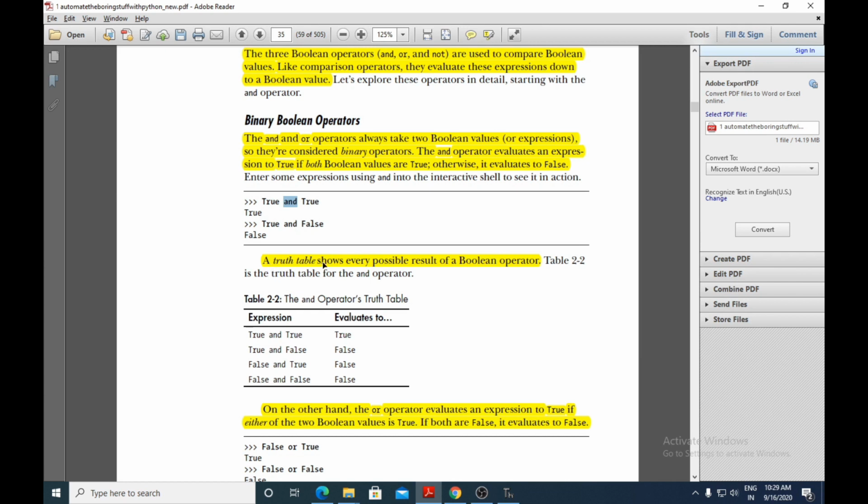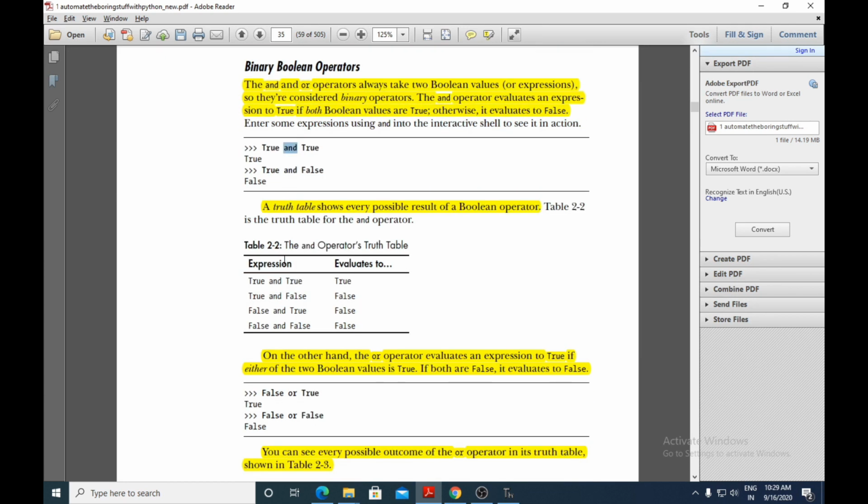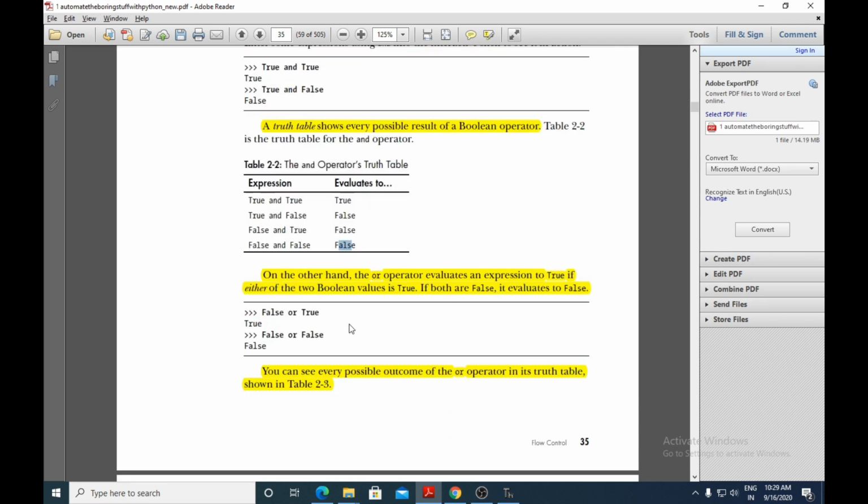A truth table shows every possible result of a Boolean operator. So the AND operator's truth table is there. True and true, it will give true. True and false, it will give false. If any one Boolean value is false, the expression will result in false. So this is the working of the AND operator.